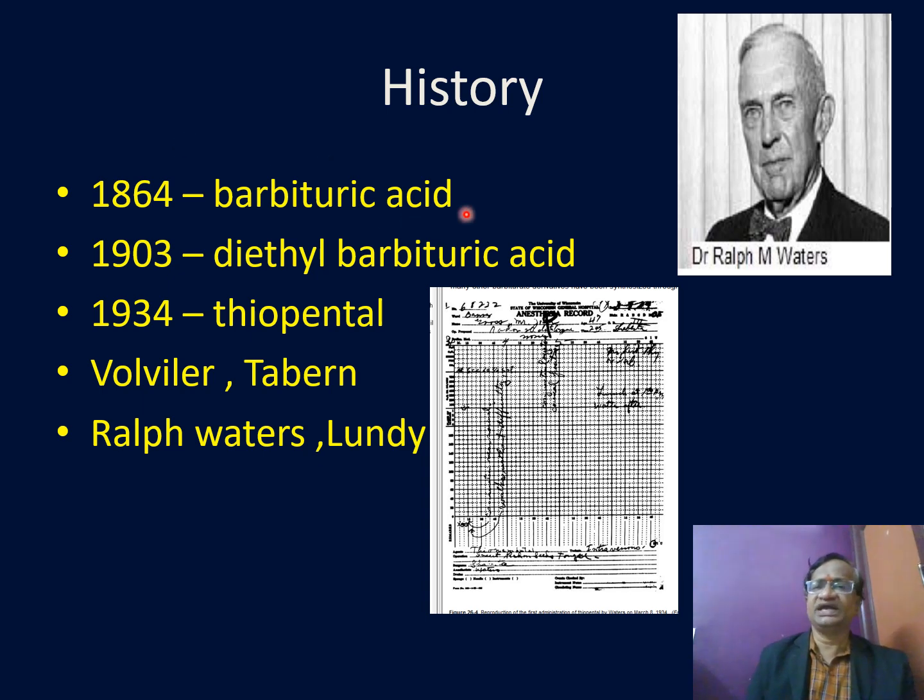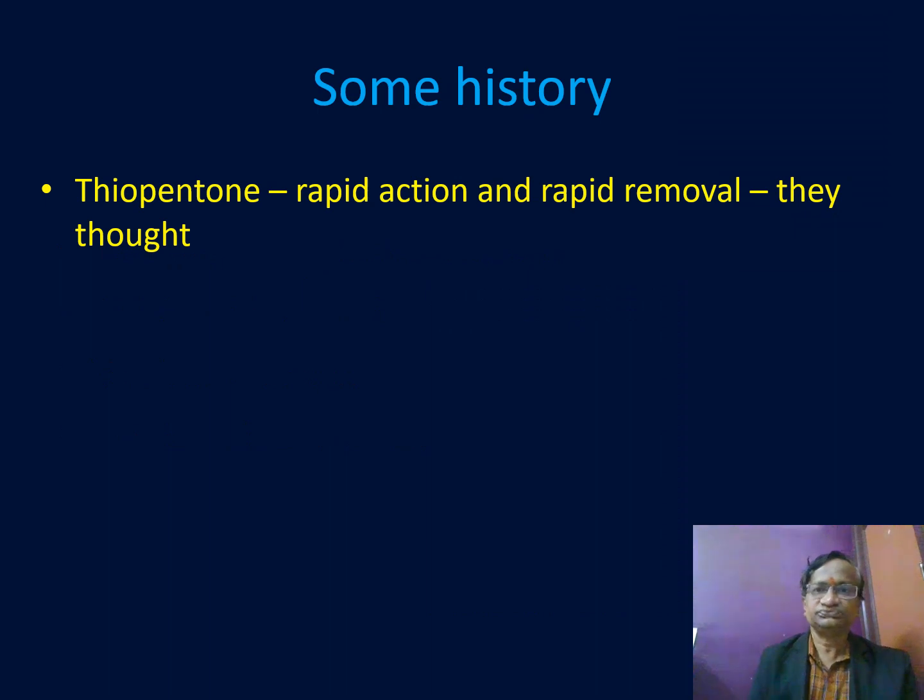Barbituric acid was actually invented in 1864, but we gave thiopental in 1934, and Ralph Waters, who made the anesthesia record initially, was the pioneer in using thiopental. Rapid action and rapid recovery, because if you give thiopentone, the patient becomes unconscious in 14 seconds, probably in one arm-brain circulation time, around 20 seconds. But they become conscious in 5 to 10 minutes.